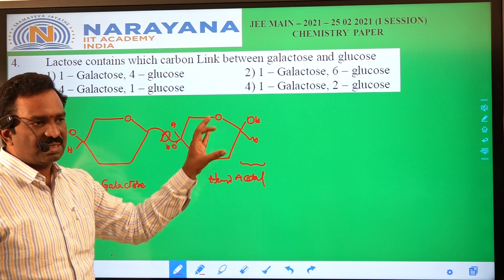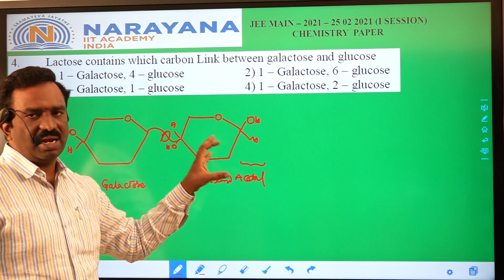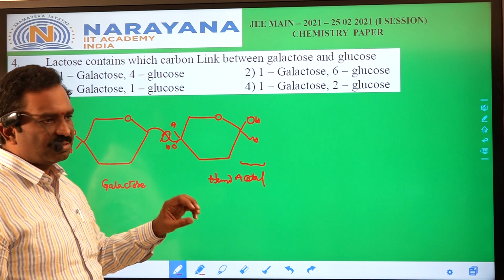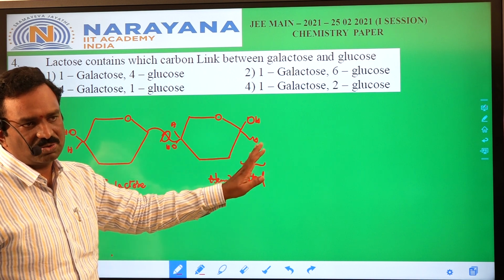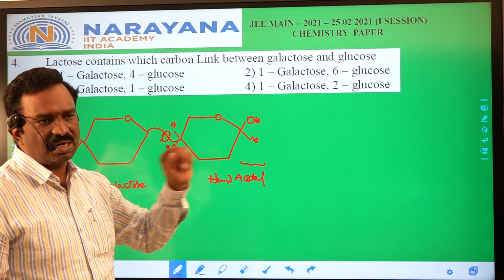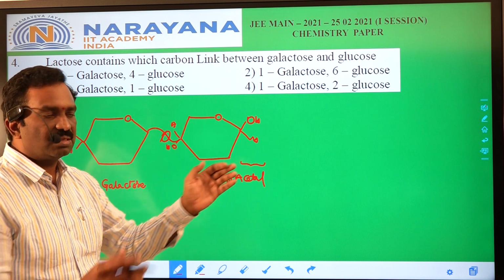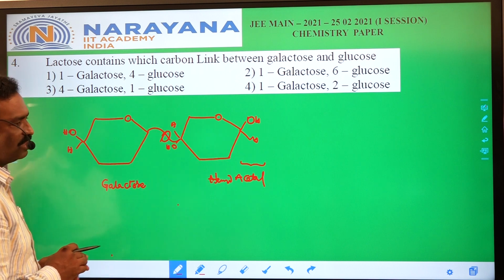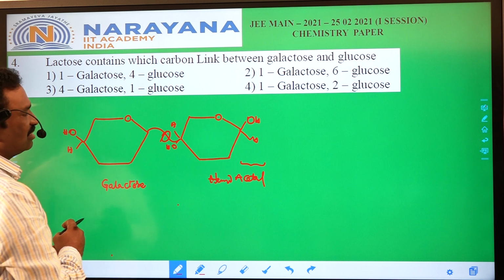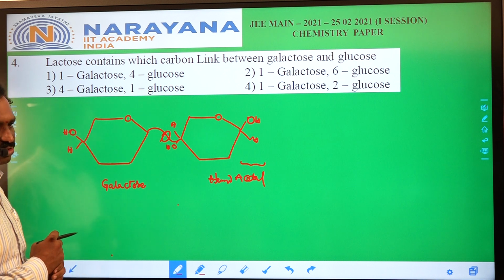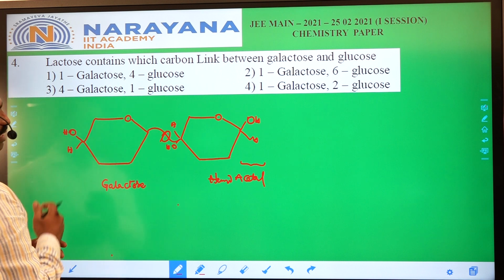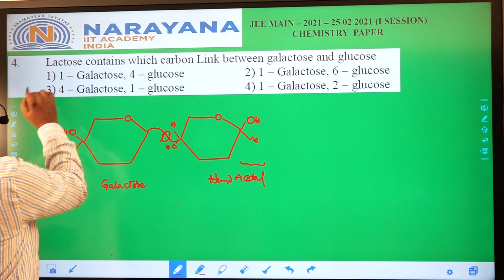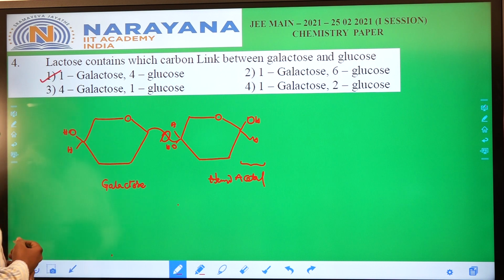This is a previously given question, the same lactose. From previous means we can identify which portion of lactose acts as a reducing sugar, the glucose part. Same, they modified the question. What is the linkage? It is the first carbon of galactose with the fourth carbon of glucose that is bonded, that is the glycosidic bond. So we can identify the first one. This is the correct answer.